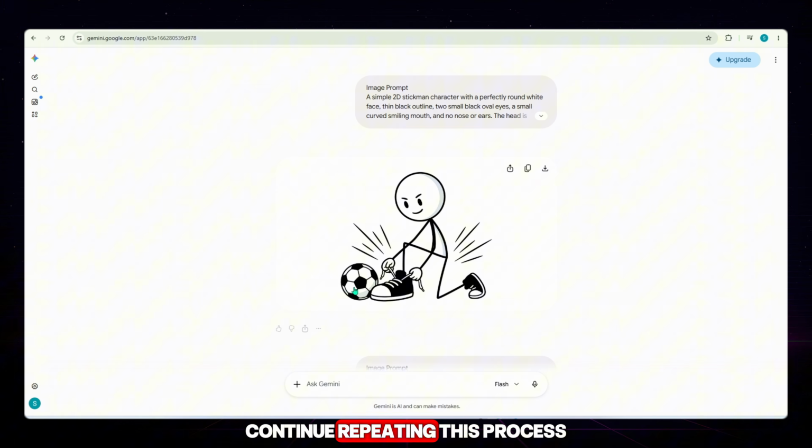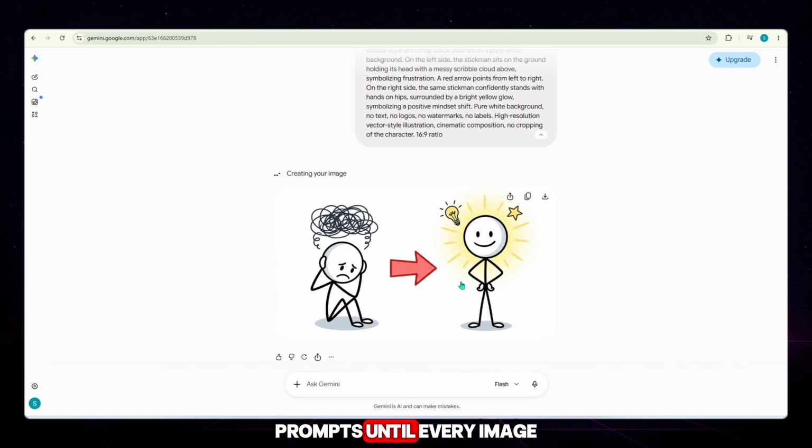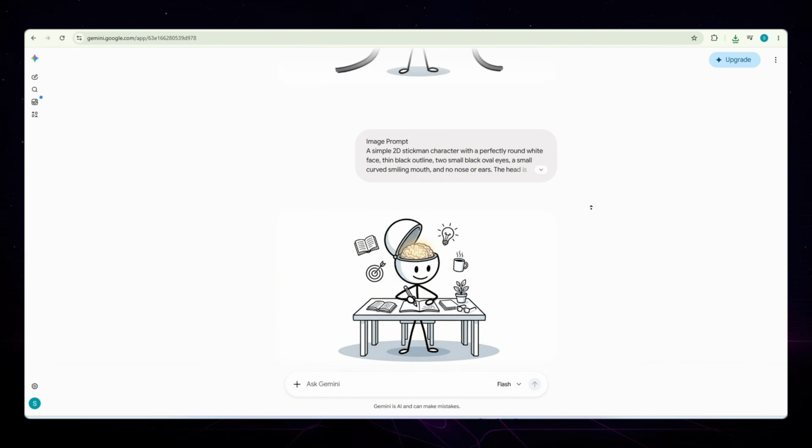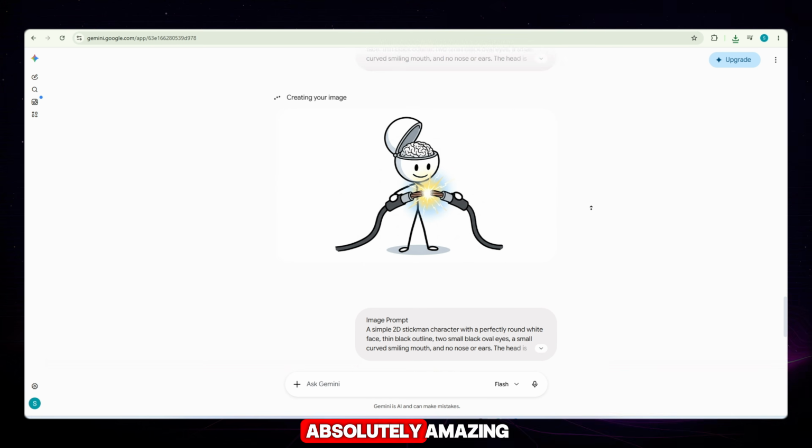I'll continue repeating this process for all the remaining prompts until every image has been generated. And now, as you can see, all of my images are ready. The final results look absolutely amazing.